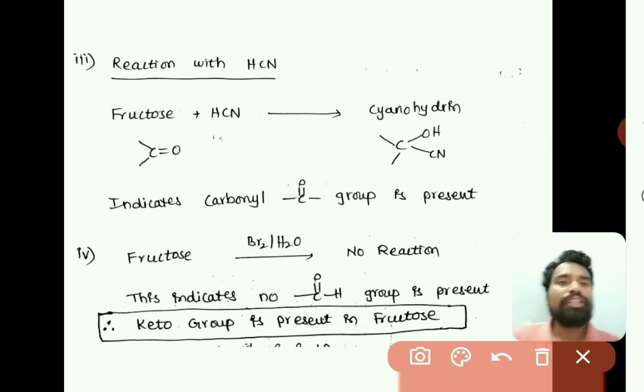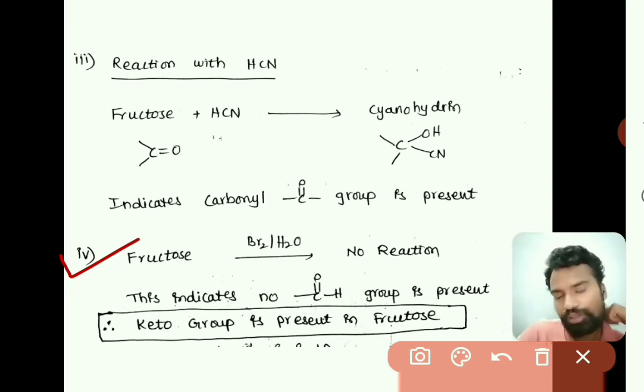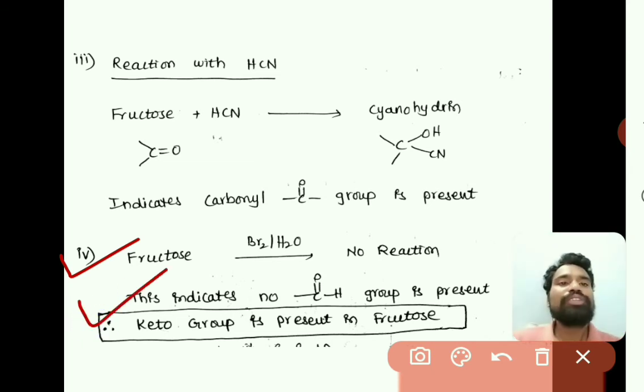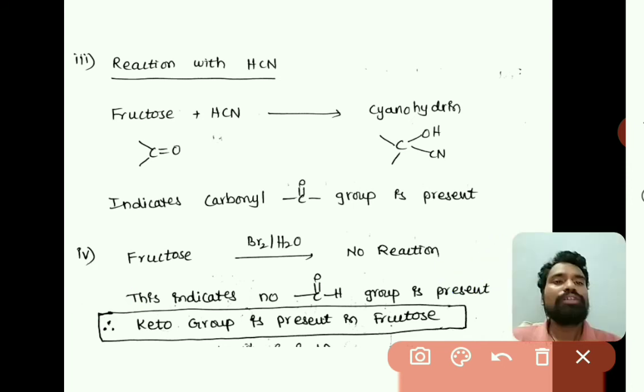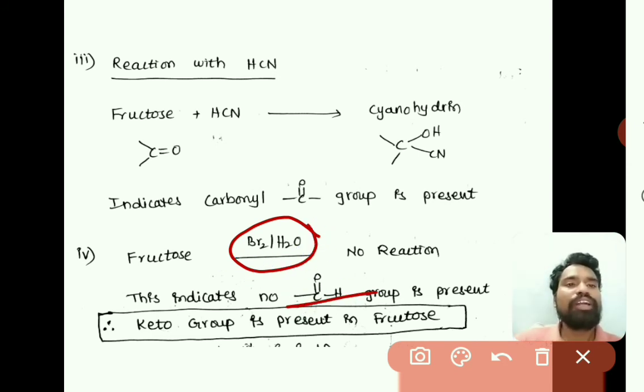The next thing is that fructose on oxidation with bromine water gives no reaction. So fructose is not oxidized by bromine water. This indicates that there is no aldehyde group present in fructose, because bromine water can oxidize only an aldehyde group, not a ketone group.